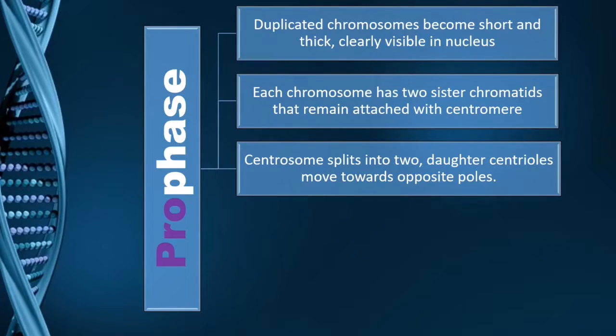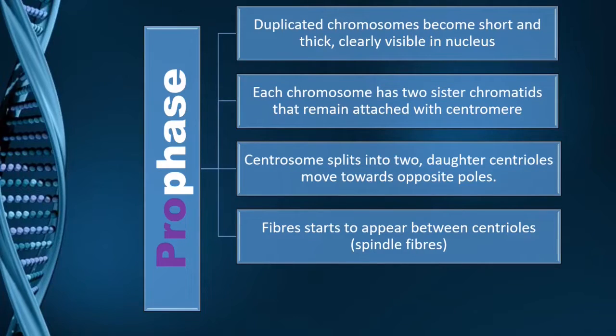These centrosomes, which have now duplicated, are going to divide into two, and each such divided part is called a centriole. Each centriole is now going to move towards opposite poles of the nucleus.